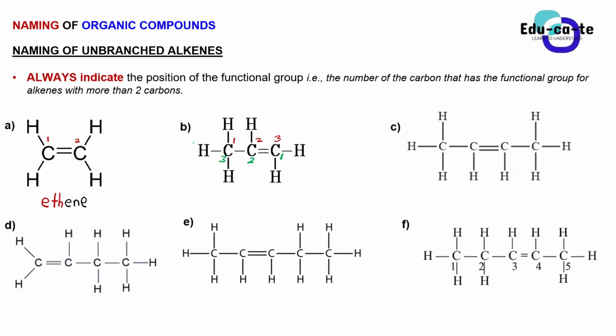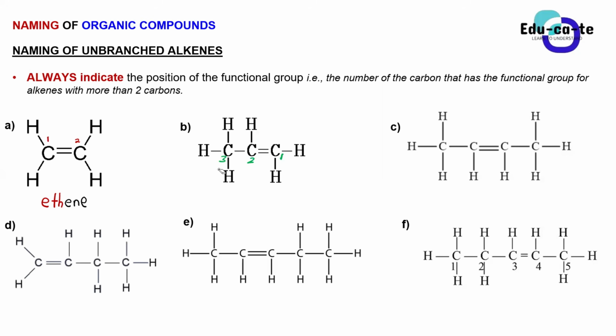Now I told you that we have both ways, but only one of them is correct. Let me hear, which one is the correct way of counting the number of carbons here? Right to left. So this one, the one that I've counted in green, is the correct one. Counting the carbons from right to left is correct.